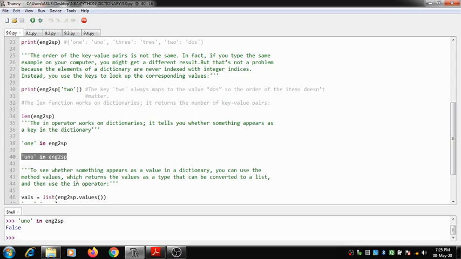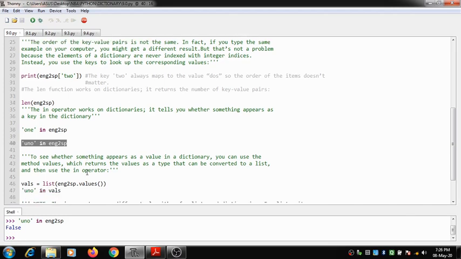So here you have something called values. So what does that particular value tell? Value tells exactly whether it is present in that particular list or not. Okay, so we use the method values, which returns the values as a type that can be converted to a list, and then use the in operator.